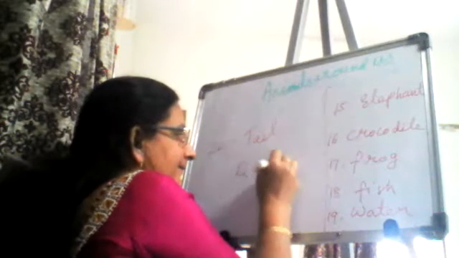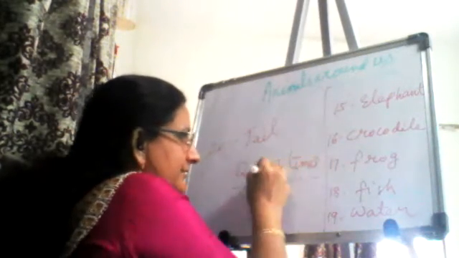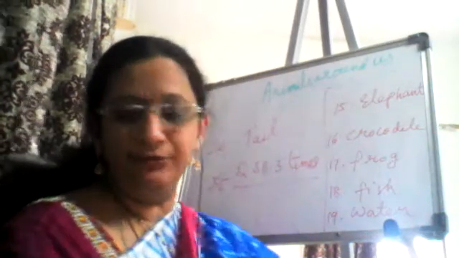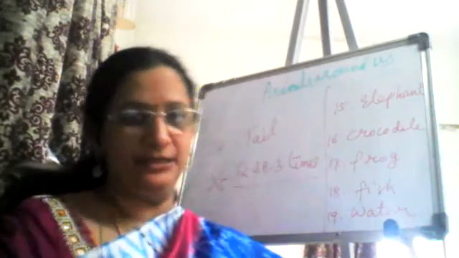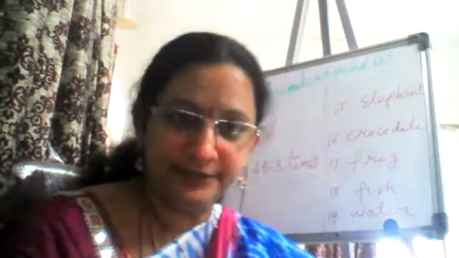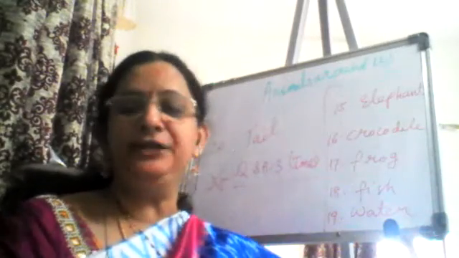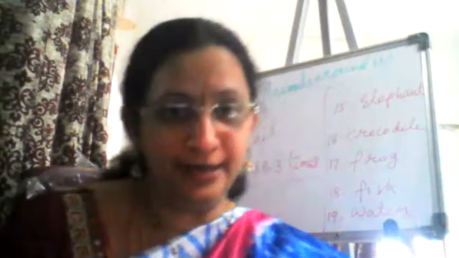Q&A 3 times. How many times you'll write? Q&A 3 times. And what are the activities that you do? You have to draw or stick the pictures of all categories of animals. Wild, domestic, pet, birds, insects. So make a chart and then you have to send it to your school. Only then we understand that you understood the